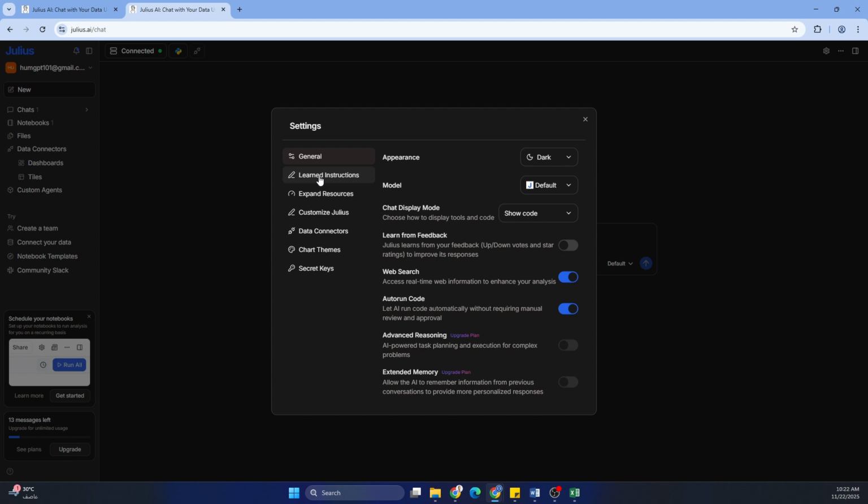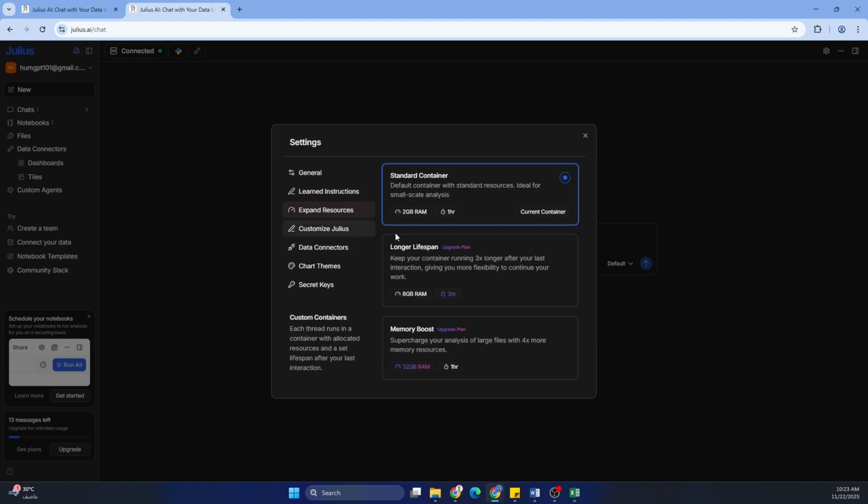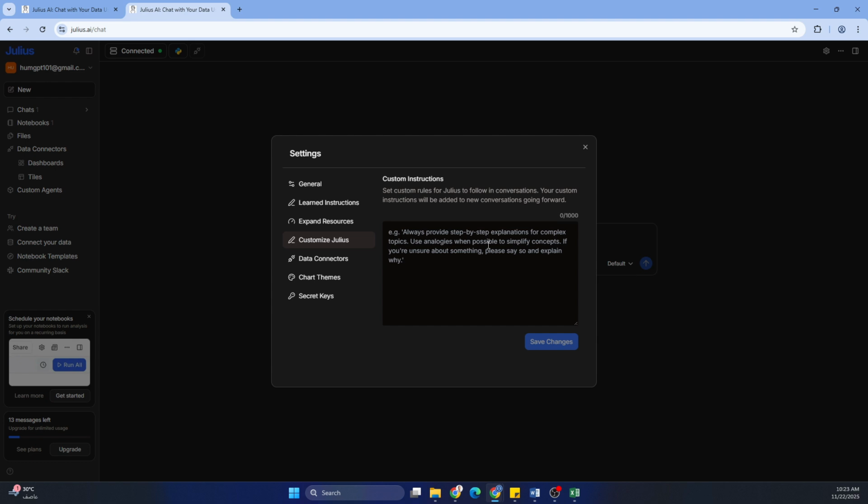And I'm assuming there are some settings that need you to upgrade to the paid version. Learn instructions: Julius learns from the thumbs up. If you say thumbs down, that tells Julius the output it has generated is inaccurate and they can take action. If it's good, you can also say thumbs up. And expand resources, if you want to see this, I don't think you'll be able to make any change unless you upgrade, as you can see here, the RAM stays the same. Customize Julius, you can put your custom instructions here if you want, or keep it the way it is.